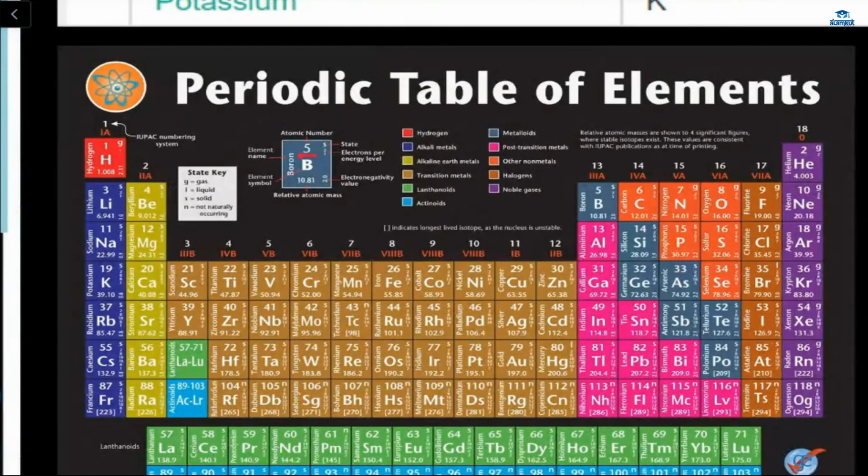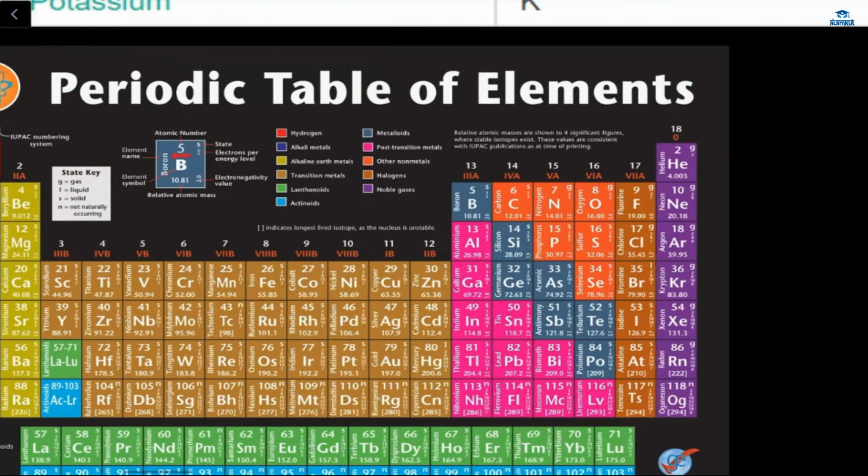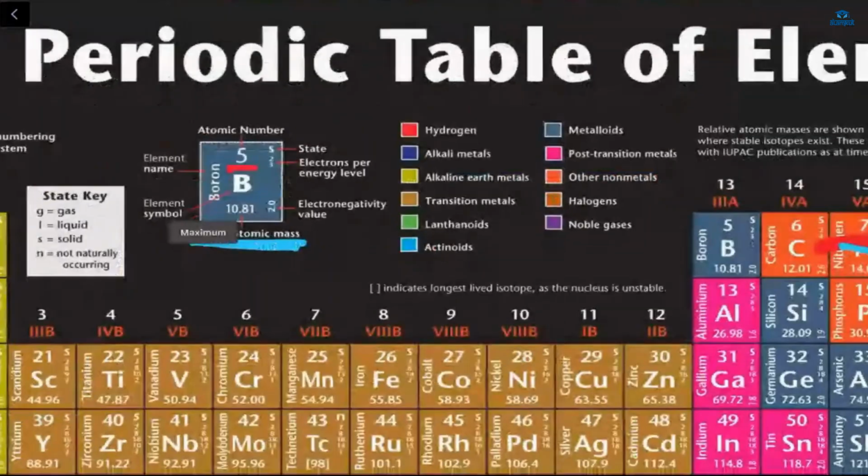See, this is the atomic number of boron, and here if I am saying of carbon, so carbon atomic number is what here? 6. Yes, atomic number is 6. And what is this one? This is the atomic mass. So you already know the carbon atomic mass is 12, right? Yes, ma'am.